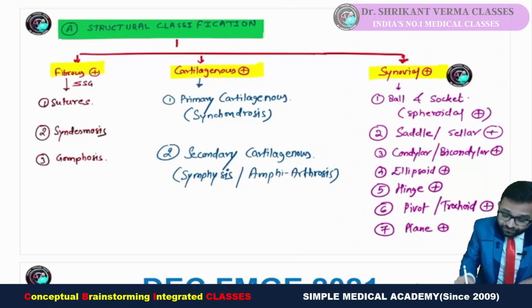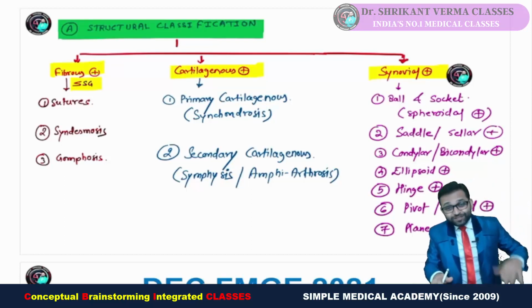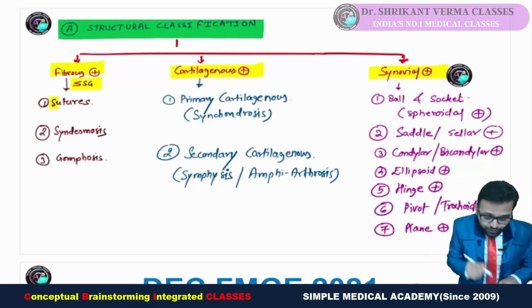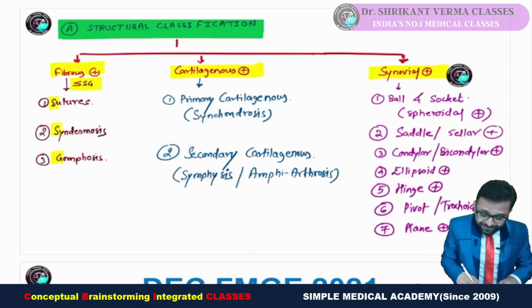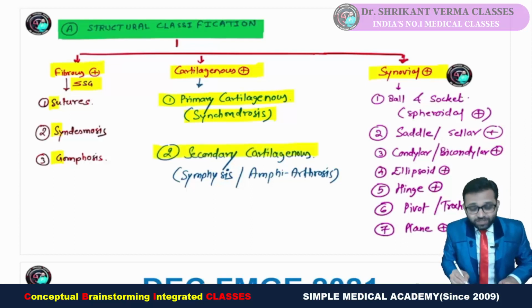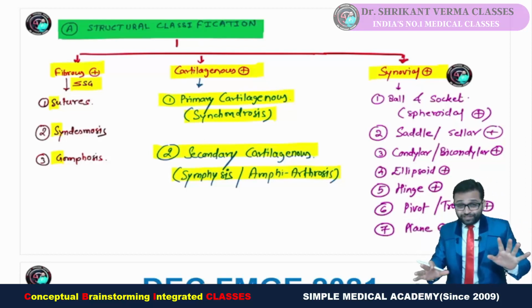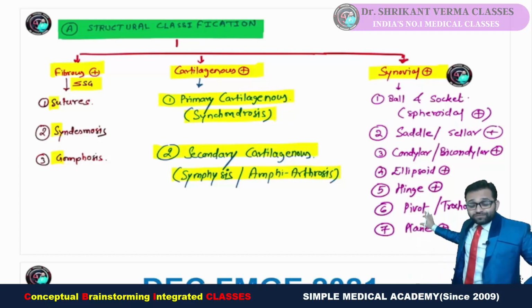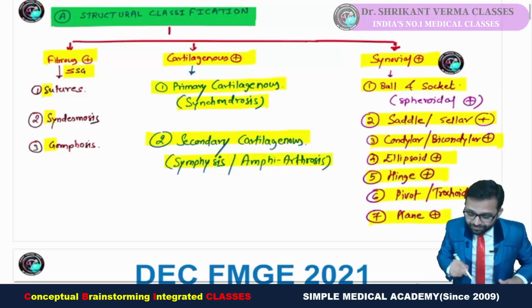Fibrous joint we learned with the mnemonic SSG. It was our trick. S for sutures, S for syndesmosis, and G for gomphosis. Cartilaginous we had seen when there is cartilage in between the two bones: primary cartilaginous, also known as synchondrosis, and secondary cartilaginous, also known as symphysis. Because we discussed this in our previous video, I'm not telling in detail, just putting that flow chart which we discussed. Synovial we know very well: ball and socket, saddle, condylar, ellipsoid, hinge, pivot, and plane.